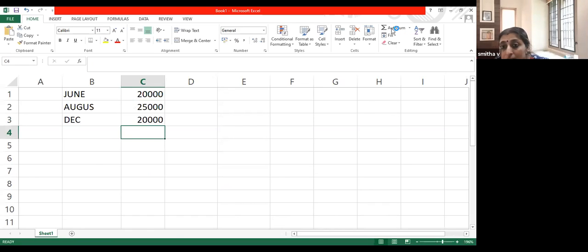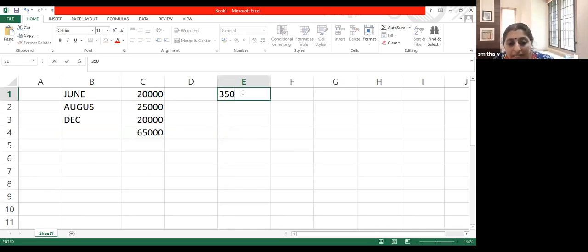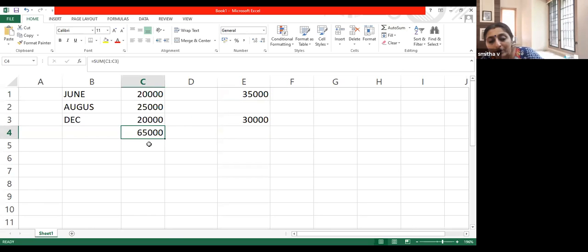And if you take them together, it comes to only 65,000. There is no need for tax deduction. Tax deduction is required either when the individual payment crosses 30,000 or aggregate payment crosses 1 lakh. Same example, if the payments had been 35,000 and 30,000, these were the two payments which I had made. In this case, TDS has to be deducted. Okay. If you want to claim exemption from TDS deduction, two conditions: single payment should not go above 30,000 and total payment should not go above 1 lakh.